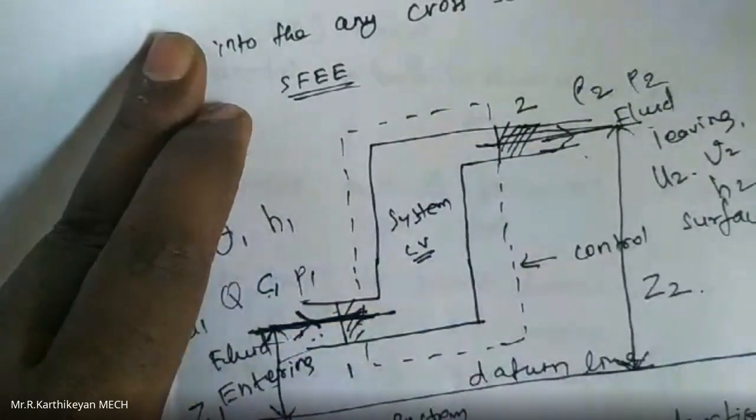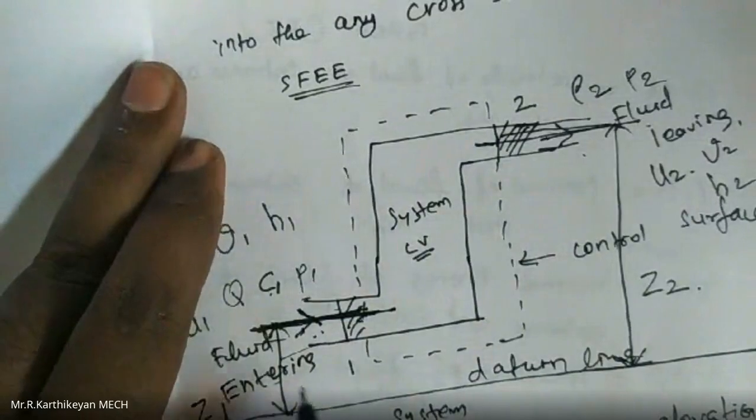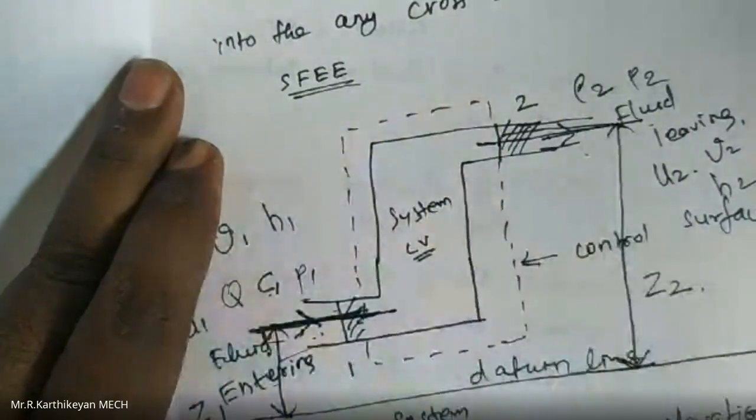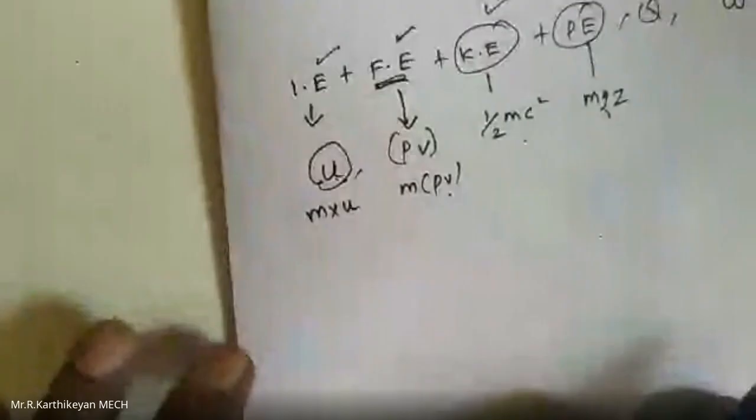We are going to write the potential energy, kinetic energy and internal energy for section 1 and section 2. Section 1 means m into u1.